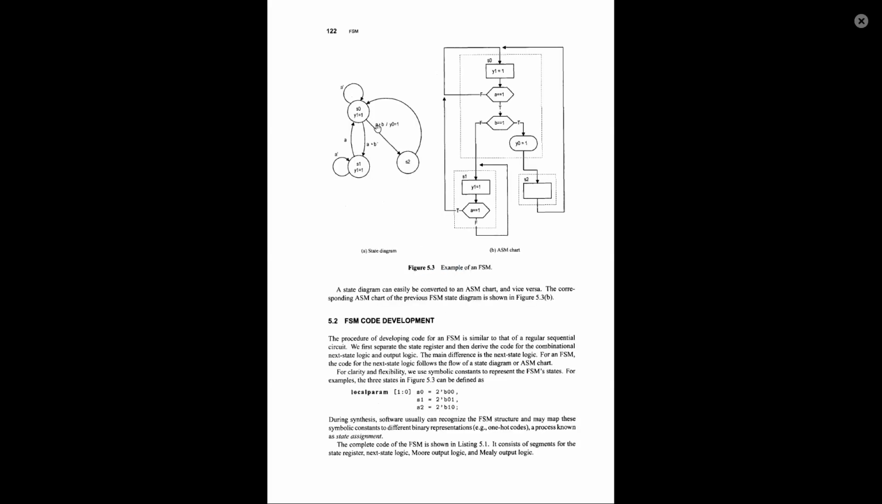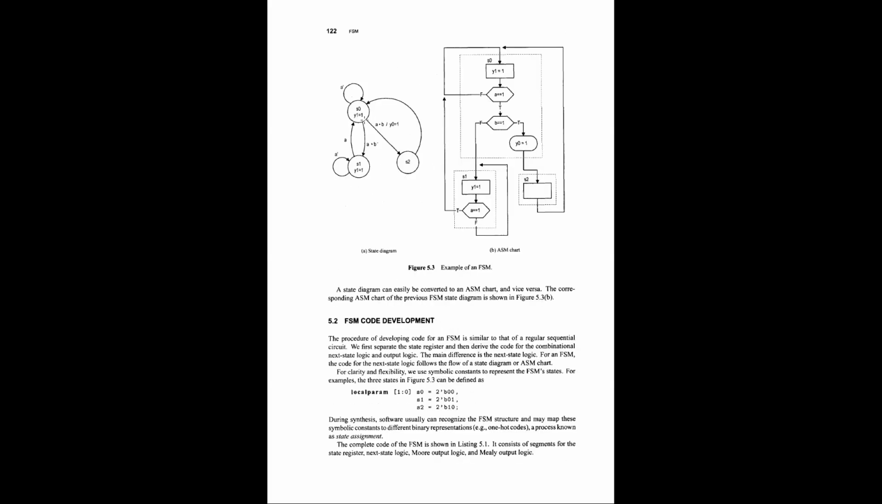So if A is high and B is high, your next state will be S2. Otherwise, your next state will be S1. In the other case, your next state will be S1. In the other case means if any of the cases, then A is equal to 1 and B is equal to 1. And then there is a condition for the else state S1, else state S0.